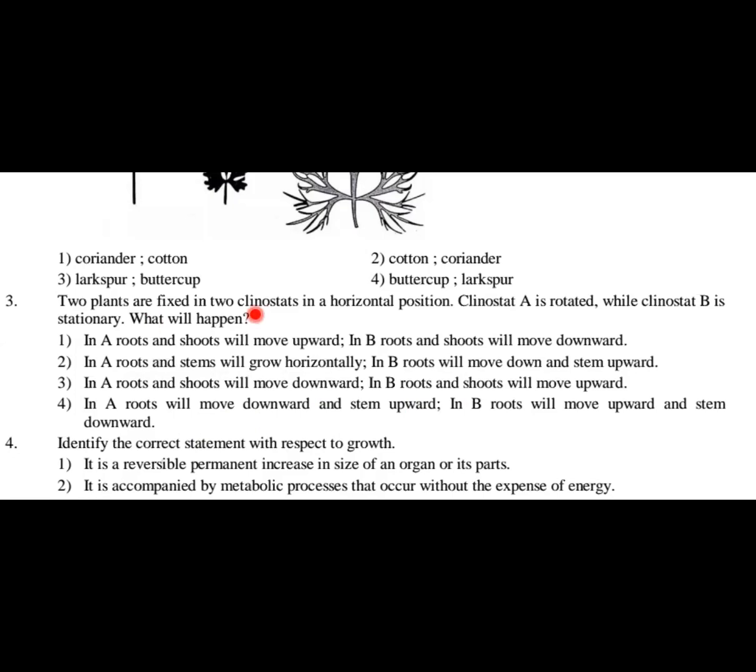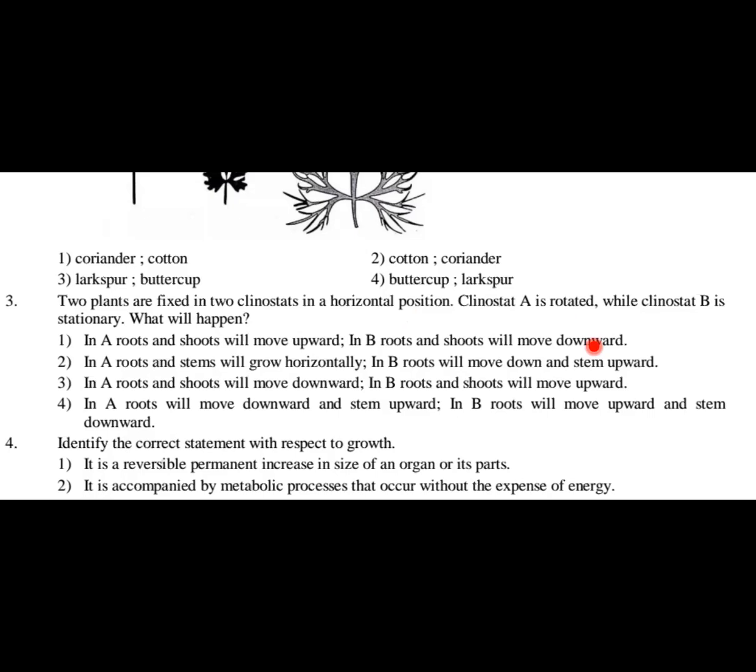Two plants are fixed in two clinostats. First of all, you should know what a clinostat is. A clinostat is an apparatus where you can use a plant which is held up in a vase-like holder, or you can tie that plant to a stand-like apparatus. Okay, so the two clinostats are in a horizontal position. You can imagine they are not vertical, the plants are fixed in a horizontal position, and A is rotated whereas B is stationary, right? A is rotated, B is stationary. So what is the effect of gravity?